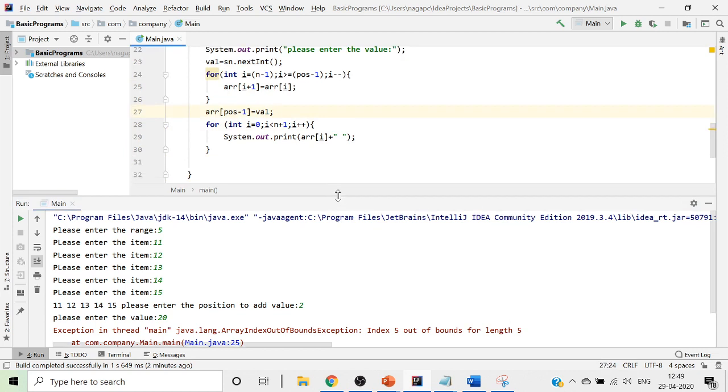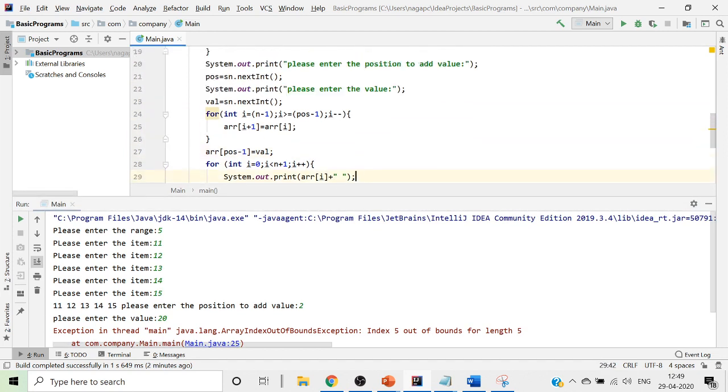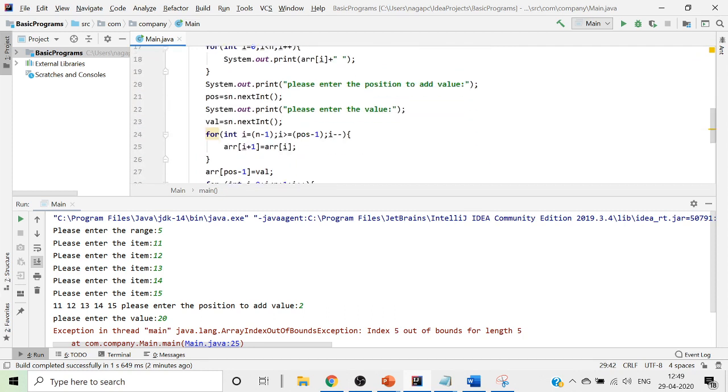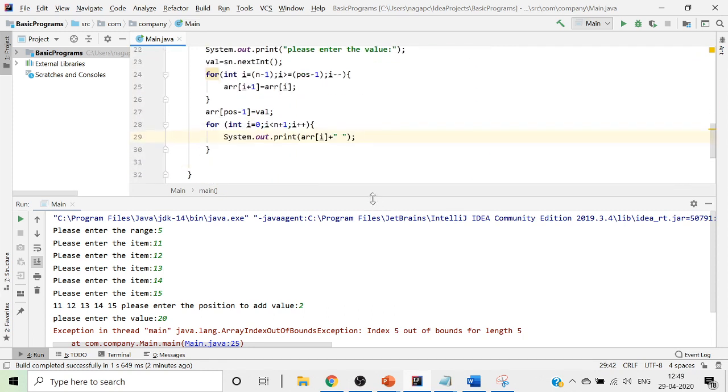Let me figure out a solution. It's just because of the indexing. The error is only because of the indexing. I'll update it and send it to you. Don't worry, I'll send it to you as a program.